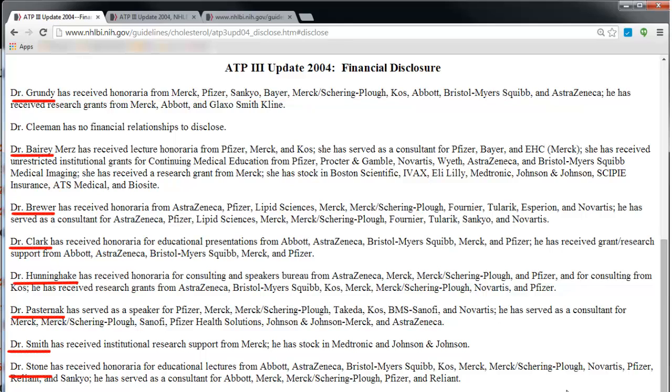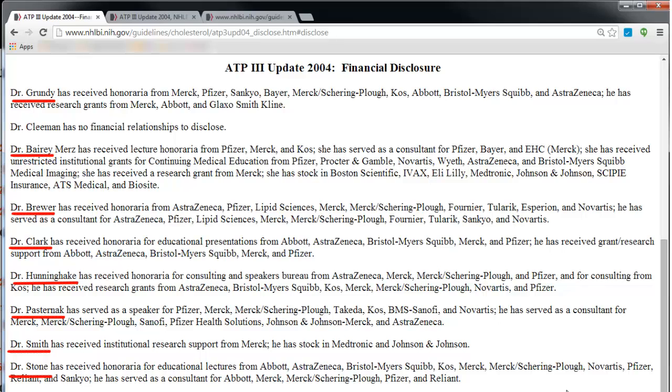If you look down this list, 8 out of 9 of these expert panel members have received money from significant numbers of pharmaceutical companies. So my question to you is, should this panel, making recommendations for how to treat people with cholesterol problems, be made up of people who are being paid by pharmaceutical companies who will receive direct benefit if more and more people are being recommended to take statin drugs? My opinion is that this is horribly inappropriate.